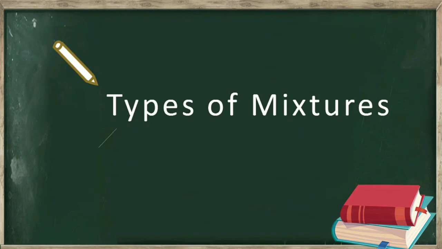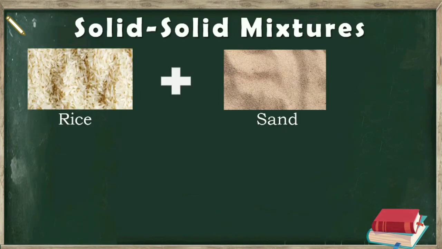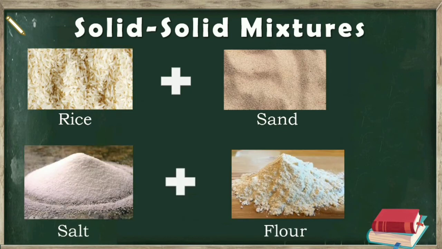Then if we talk about the types of mixtures, we have various types of mixtures classified on the basis of different states of substances present in the mixture. Number 1 is the solid-solid mixture. When only solids mix with each other, it is called solid-solid mixture. For example, mixture of rice and sand or mixture of salt and flour is a solid-solid mixture.